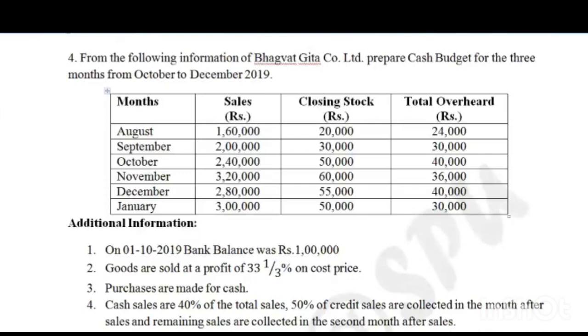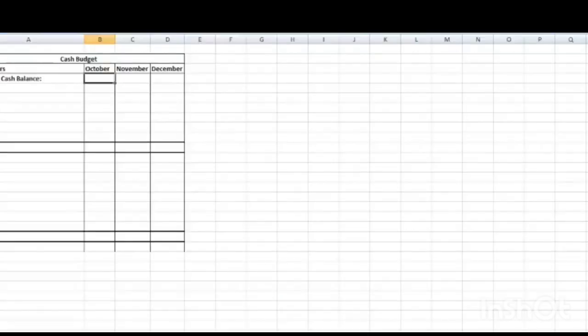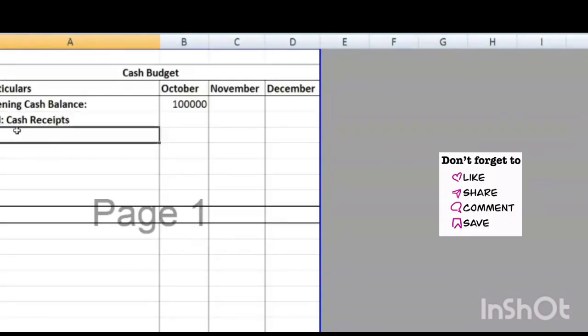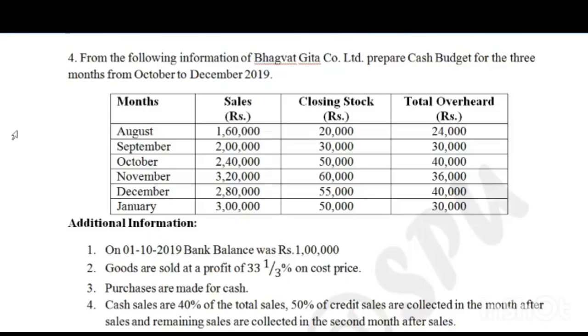Whatever bank balance or cash balance, opening balance is 1 lakh. So 1 lakh. Now add cash receipts.